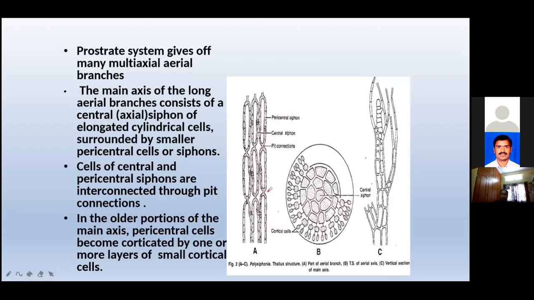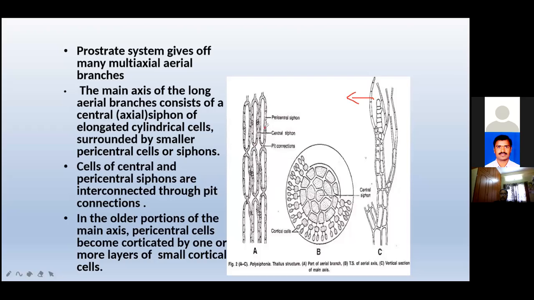You can draw the diagram; if you are under an electron microscope, you can observe it like that. But the thallus is a fleshy, bushy-like structure. Where the upright system of filaments arises from the creeping filament, the main axis consists of a central siphon made up of elongated cells. It is surrounded by 4 to 20 pericentral cells. That's where the genus name Polysiphonia comes from. The upright thallus bears a trichoblast. This one is a trichoblast.